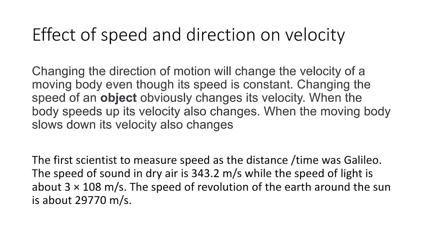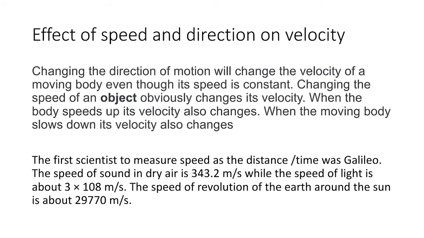Students, remember that if we increase the speed, the velocity also increases. If we decrease the speed, the velocity also decreases. And if we change the direction of an object, there is some effect on the velocity of that object. So in the book we have to study the example of the bicycle ridden by Sachin, and that example will explain how speed and direction can affect the velocity of a bicycle.